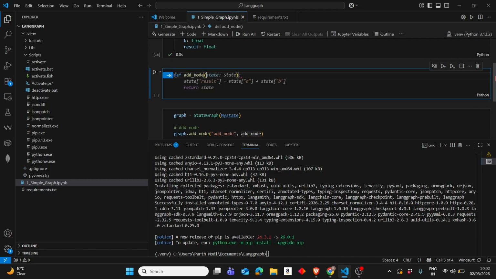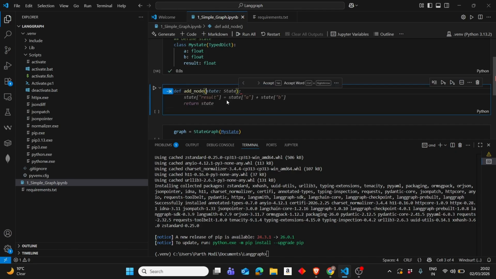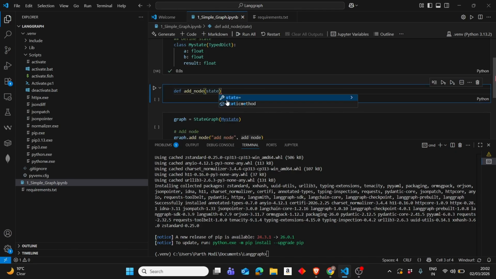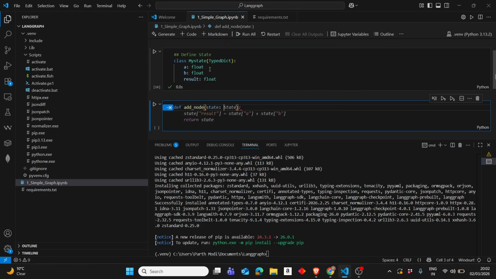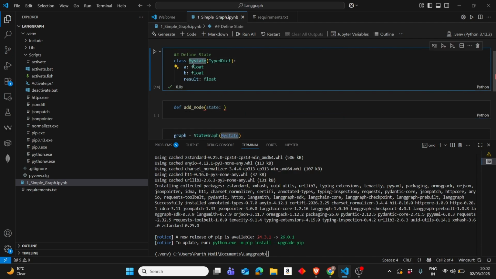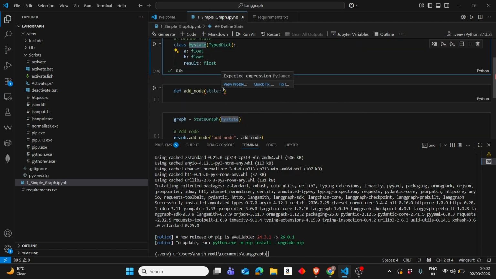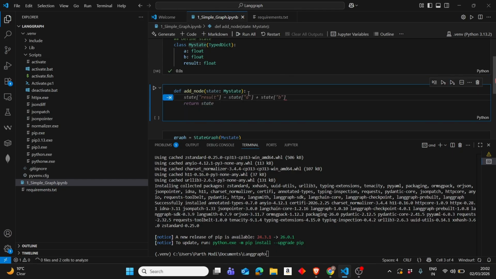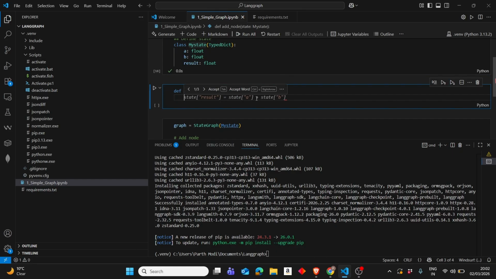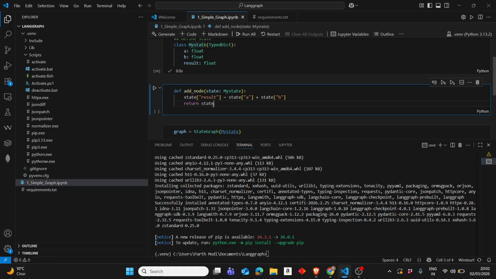What goes inside this is a state, and it should be of type this. Okay, my state. So this should be of type MyState. Okay, and it's already suggesting correct. That what we are doing is from state, which is of type MyState, we are extracting A, extracting B, adding them and storing them into this, and then we can return our state.